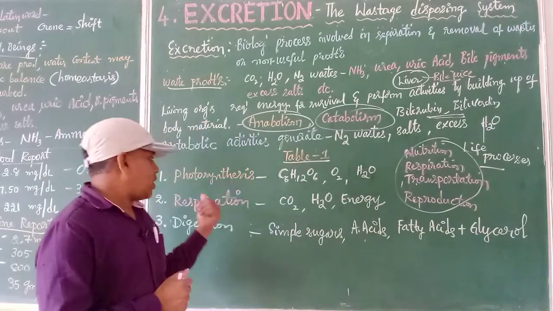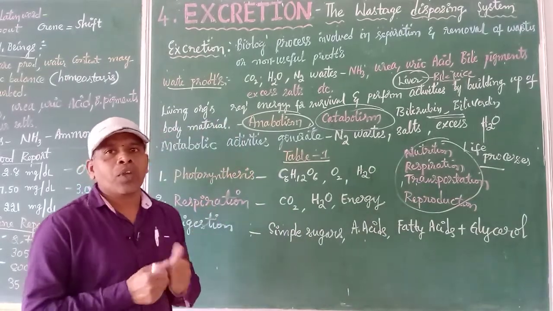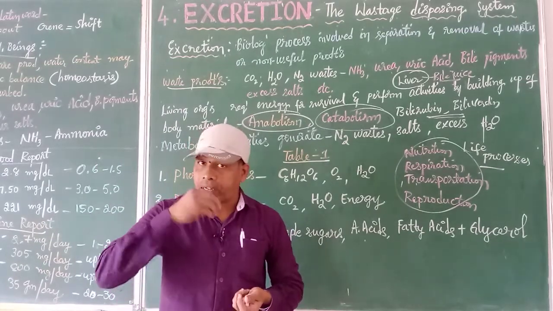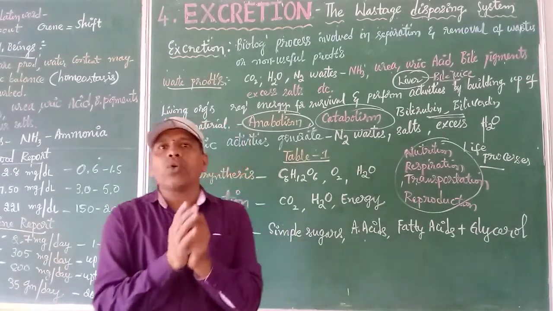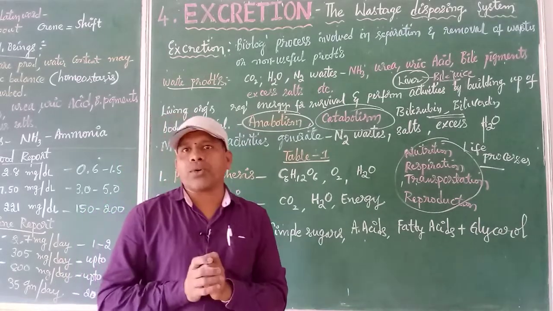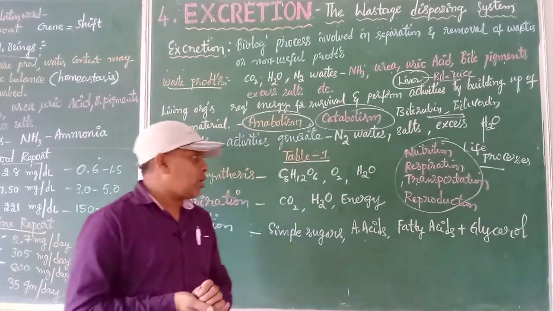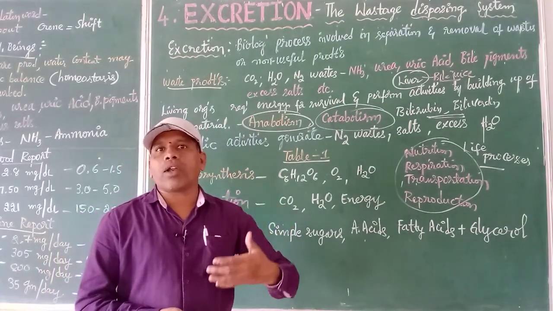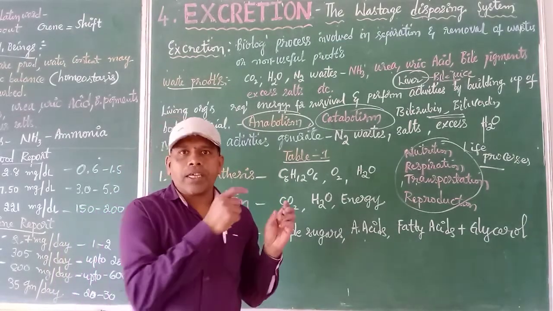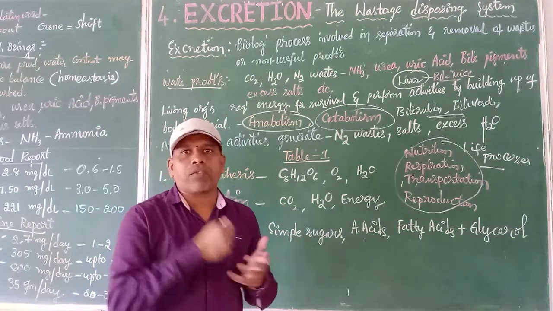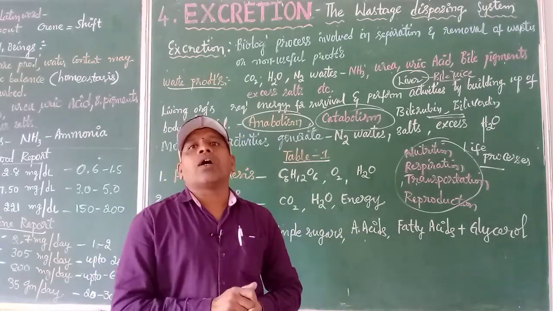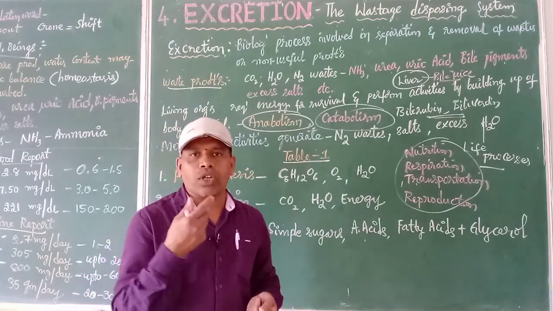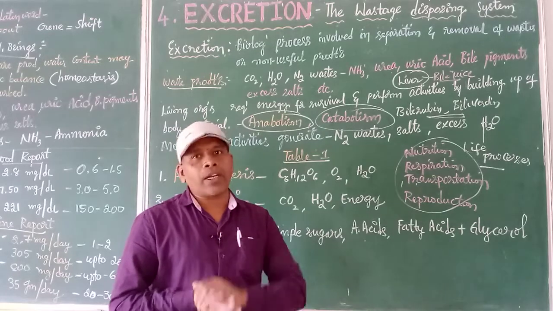For example, in the respiration chapter we have seen one equation. Whatever food we are consuming from the plant is broken up into different small molecules. How is it possible? In detail, we have studied in digestion how the breaking up of the molecules takes place, and finally in respiration we have seen how, in the presence of oxygen, the energy molecules are broken down, and energy is produced and stored in the form of ATP in the mitochondria.